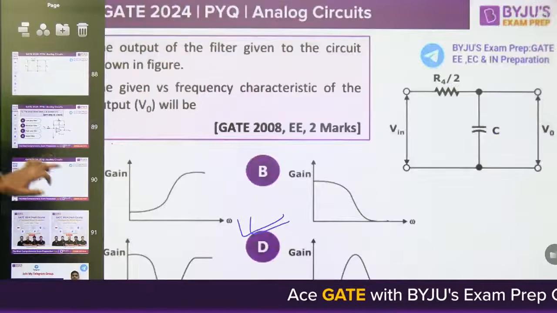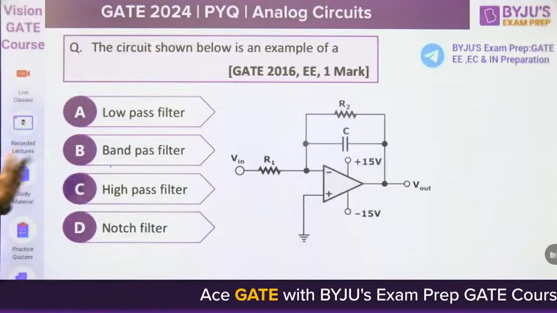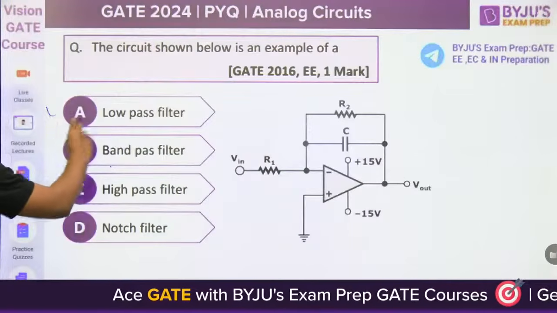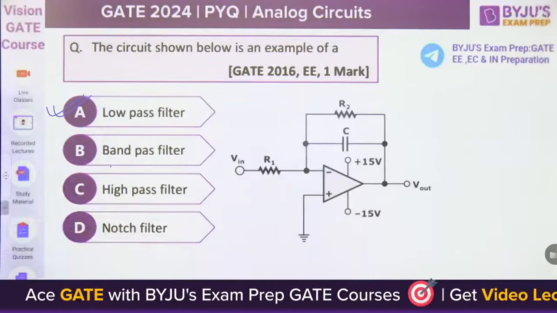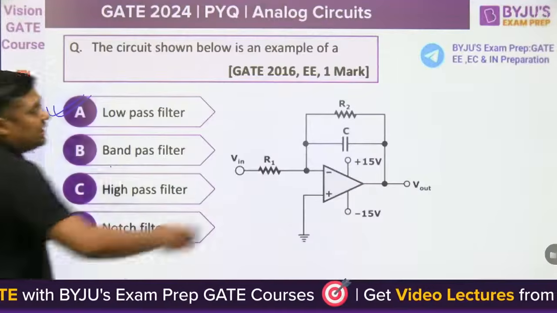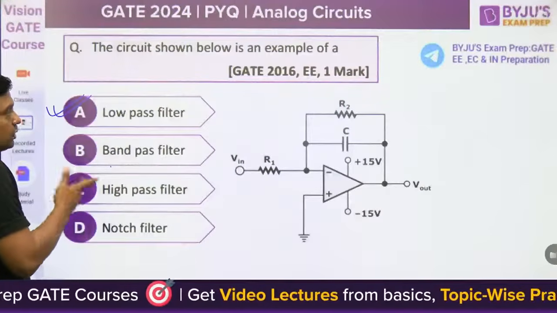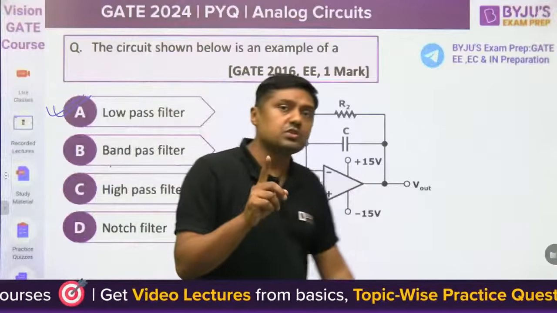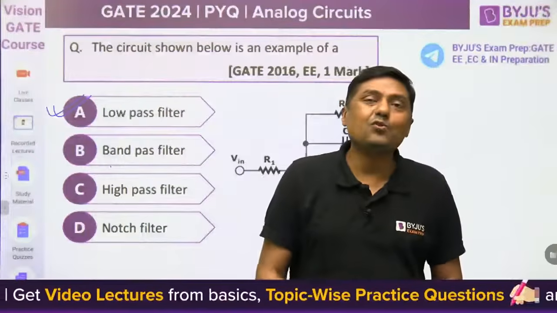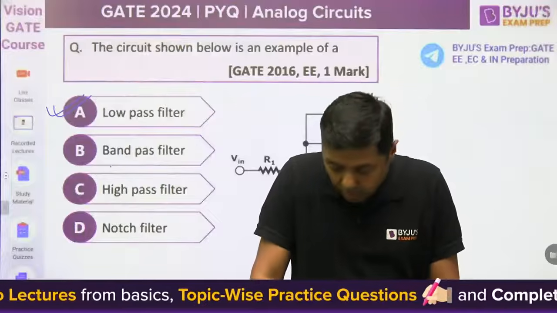Okay, and this is the last question. This is very easy. It is a low pass filter actually. It is a standard circuit of a low pass filter. When C is connected here, R2 is connected here, R1 is connected here, it is a low pass filter. So no need to solve it. But the previous question you have to prove. Directly you can't say that it is a low pass filter. I think now it is clear.